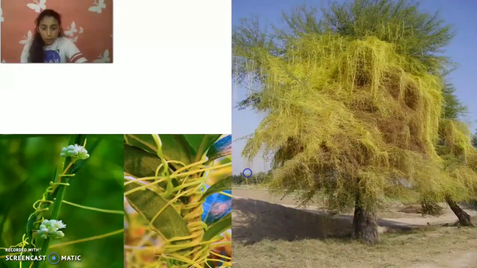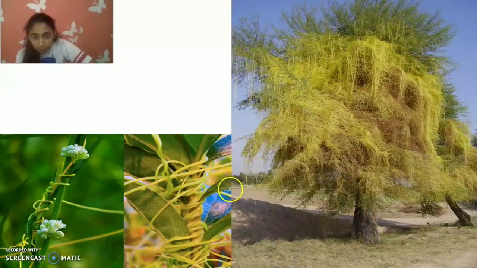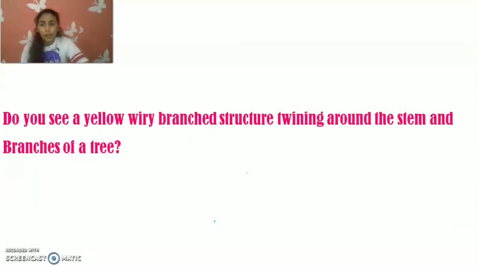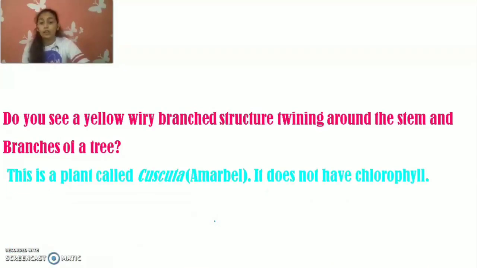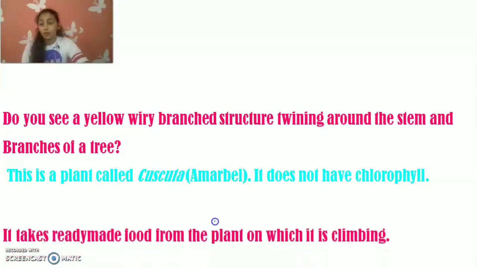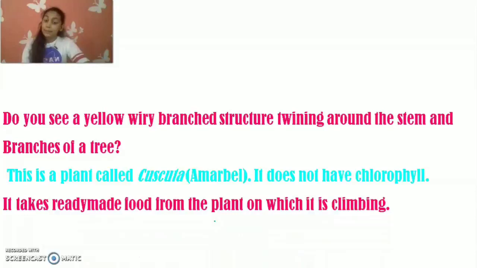You see this plant? Do you see a yellow wiry branch structure twining around the stem and the branches of a tree? This is a plant called Cuscuta, Amarbel in Hindi. It does not have chlorophyll. It takes ready-made food from the plant on which it's climbing.